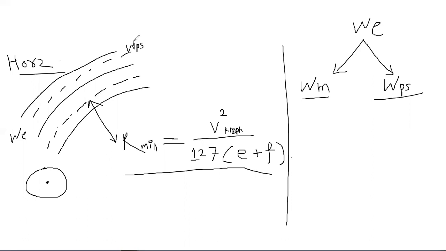It depends upon the psychology of the driver. When you add these two things, you will get the total extra widening.